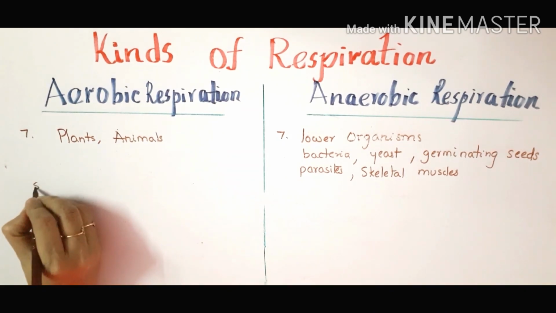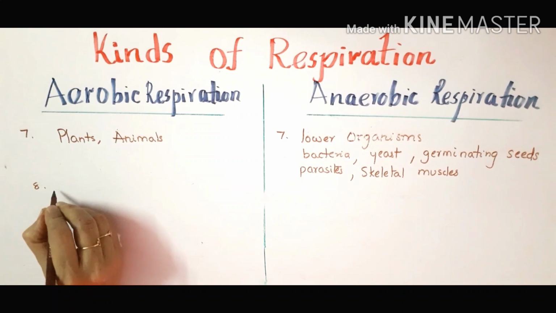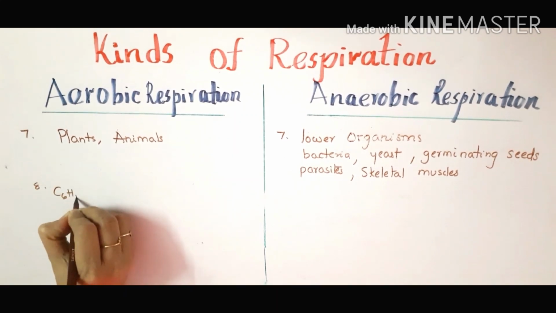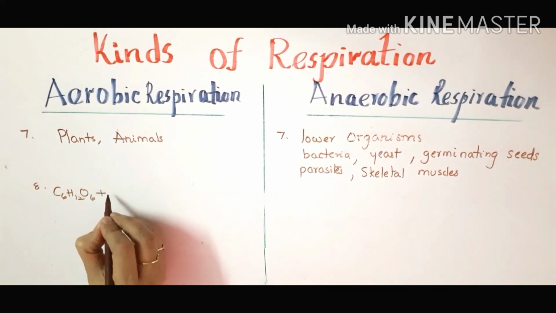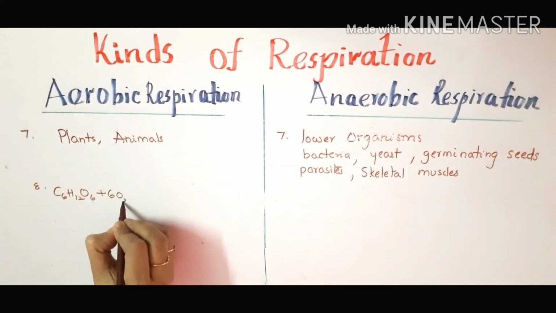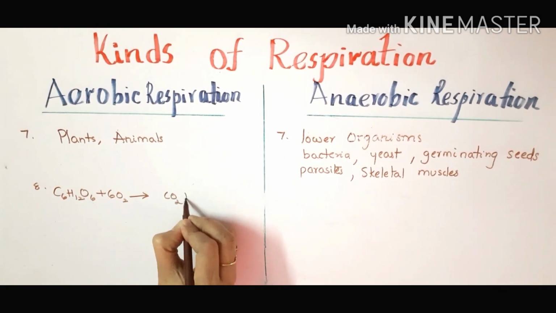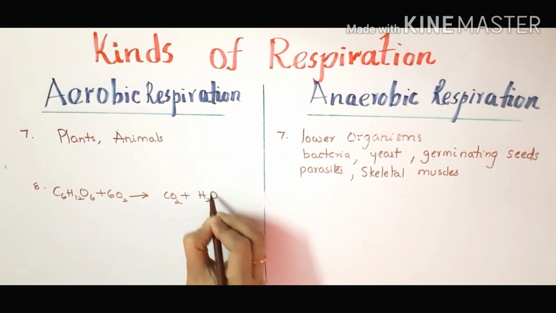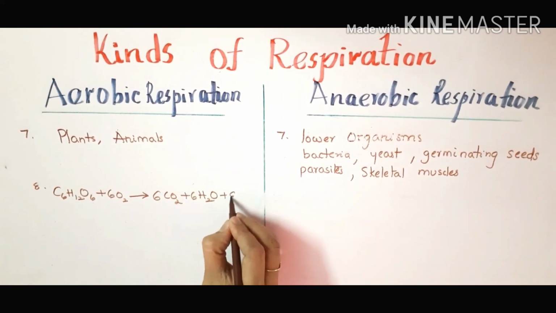Next, the equation for aerobic respiration. You know that glucose is broken down. Glucose formula C6H12O6, in the presence of oxygen, 6O2, gives rise to the end products carbon dioxide and water, 6CO2, 6H2O, and energy is released.